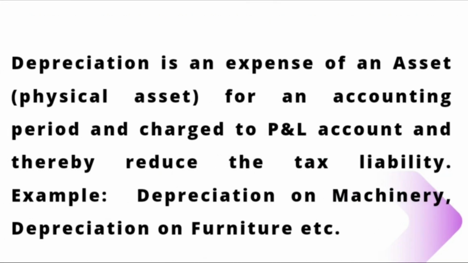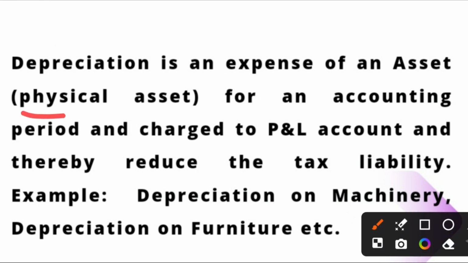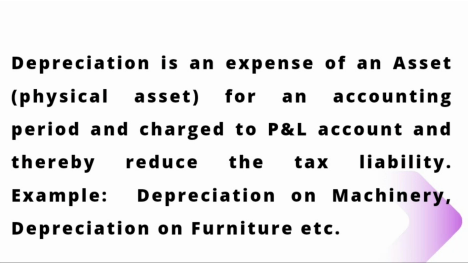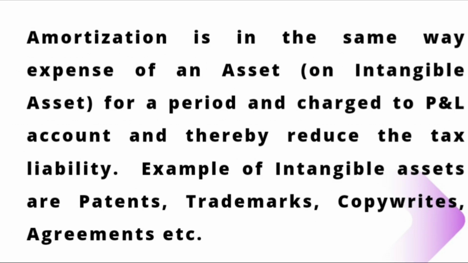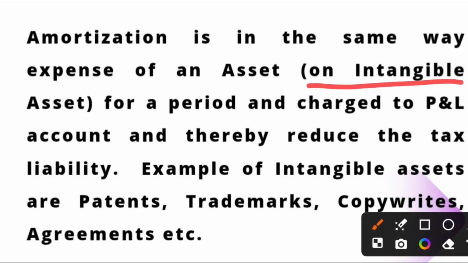Depreciation is an expense of an asset, physical asset. Make this point note. Depreciation is an expense of an asset for an accounting period and charged to profit and loss account, and thereby reduce the tax liability. Example, depreciation on machinery, depreciation on furniture, etc. Amortization is in the same way expense of an asset, but on intangible asset.